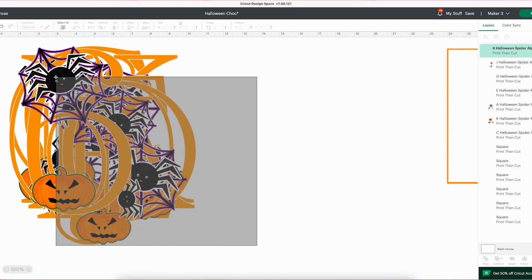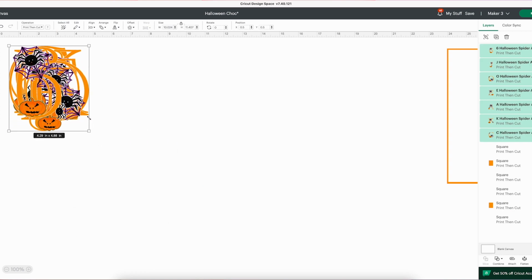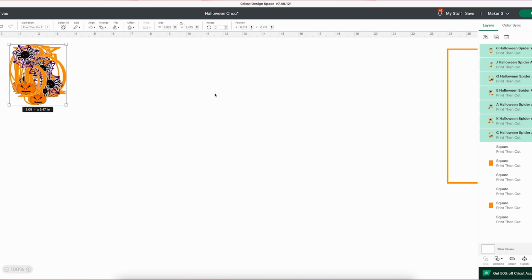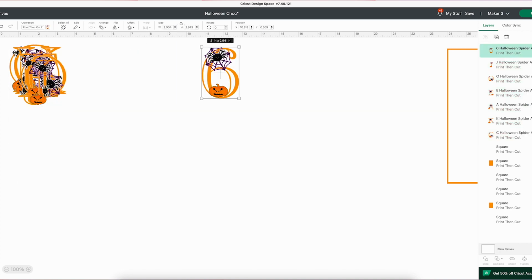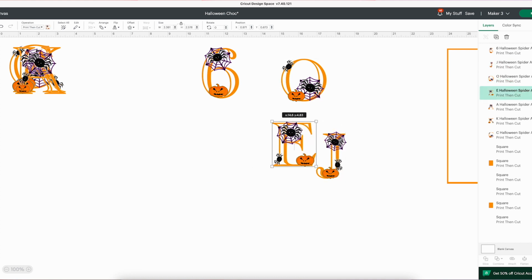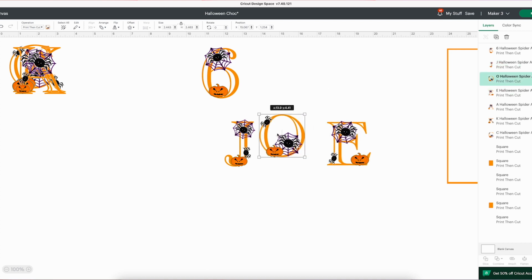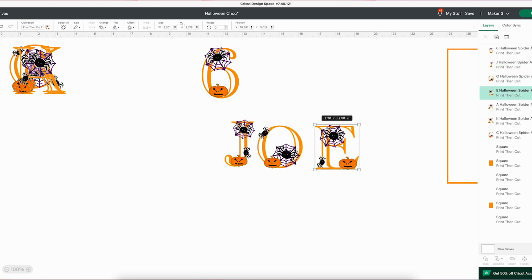And once they're in the canvas, they'll be quite big. So select all, drag them, and then just drag them a little bit smaller, and that makes them easier to work with. I'm going to upload a pumpkin and a spider. So I'll put those in the folder as well with the PNG files so that you can also use them on your candy bars.